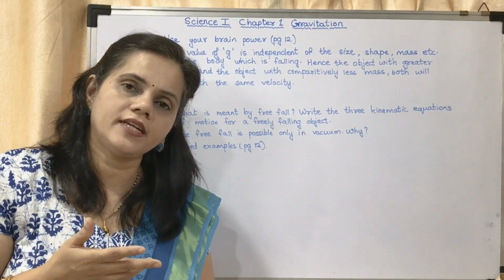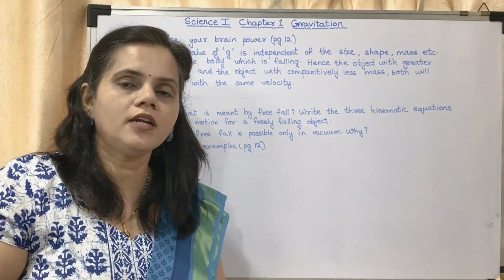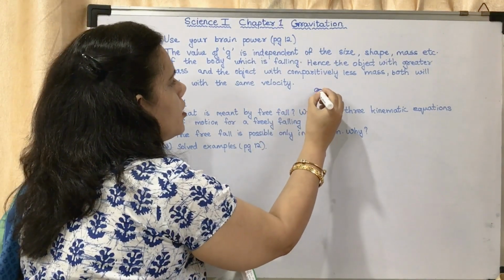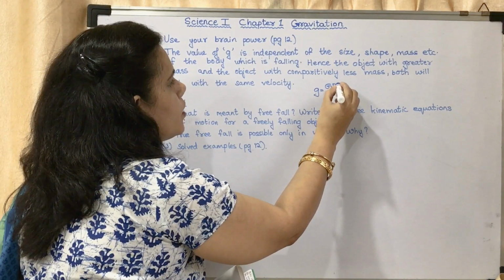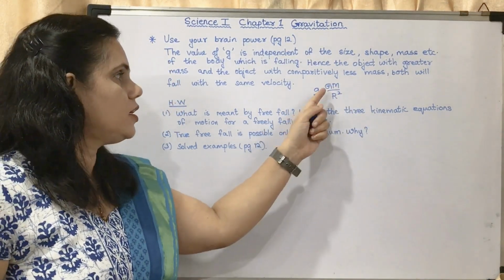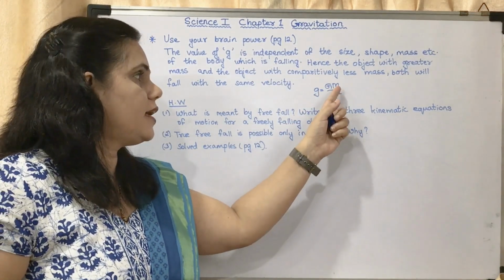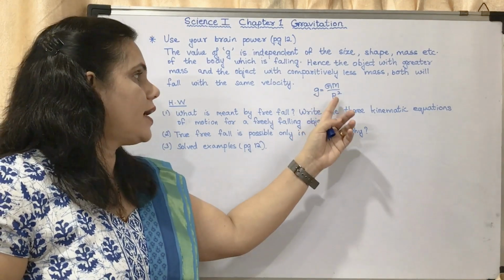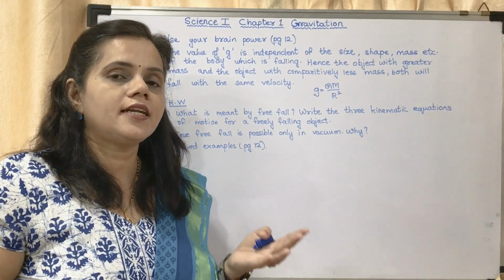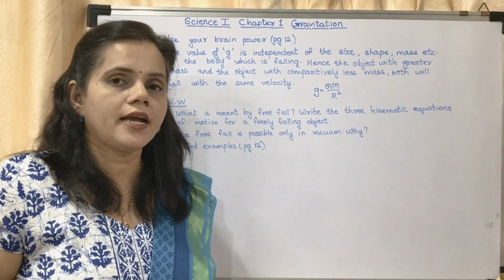What is the equation to find out acceleration due to gravity? g is equal to GM upon r square. In this equation, what is G? G is the gravitational constant, M is the mass of the earth, and r is the radius of the earth. In this equation, is there anywhere the mass of the object, whether it is a heavier object or a lighter object?